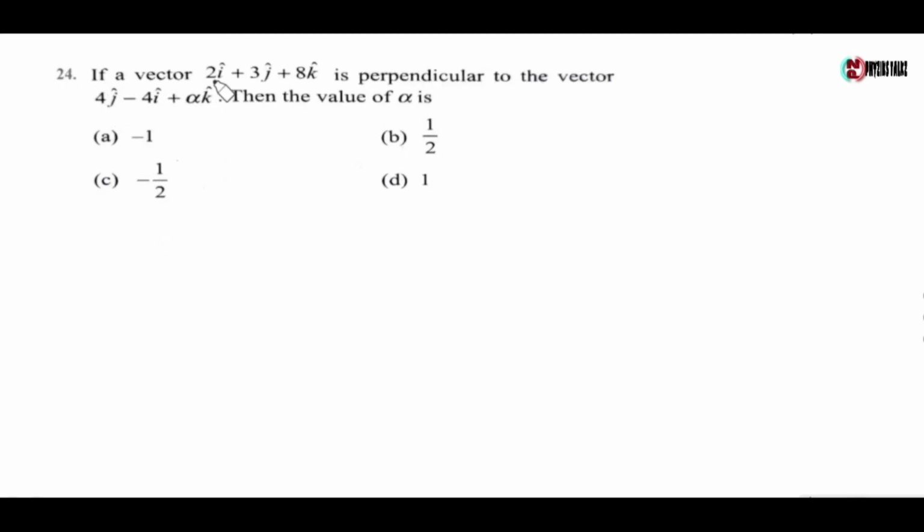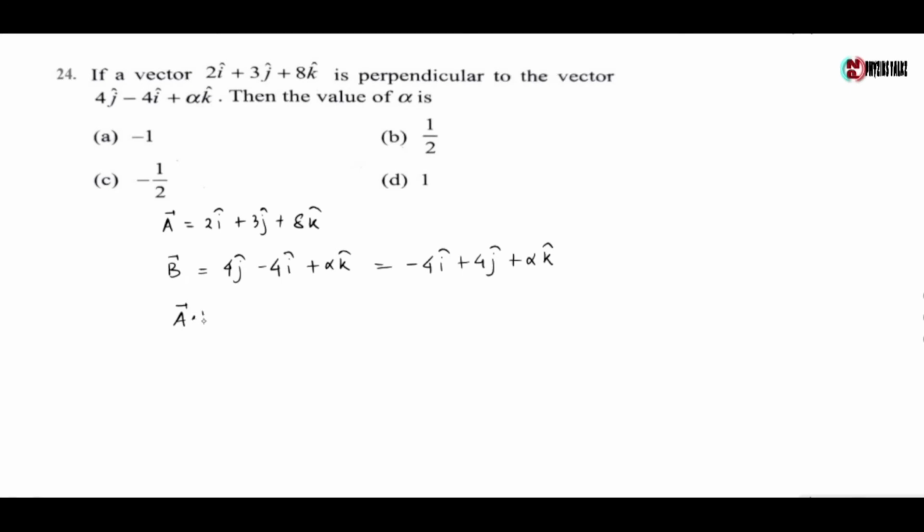Next question, if a vector 2i cap plus 3j cap plus 8k cap is perpendicular to the vector 4j cap minus 4i cap plus alpha k cap, then the value of alpha is. Now let us take a vector is equals to 2i cap plus 3j cap plus 8k cap, and b vector is 4j cap minus 4i cap plus alpha k cap is equals to minus 4i cap plus 4j cap plus alpha k cap. As the two vectors are perpendicular to each other, so their dot product should be 0.